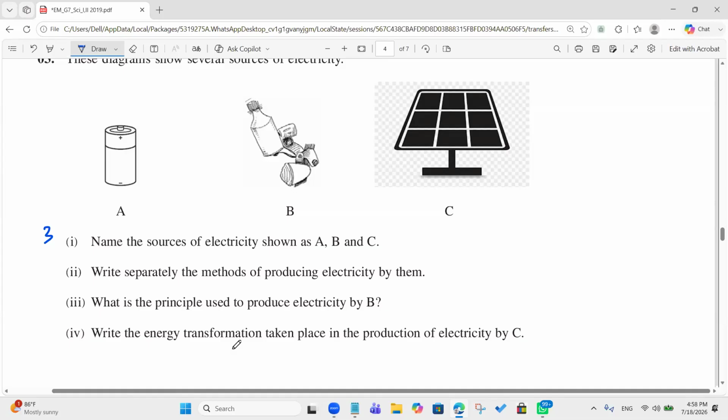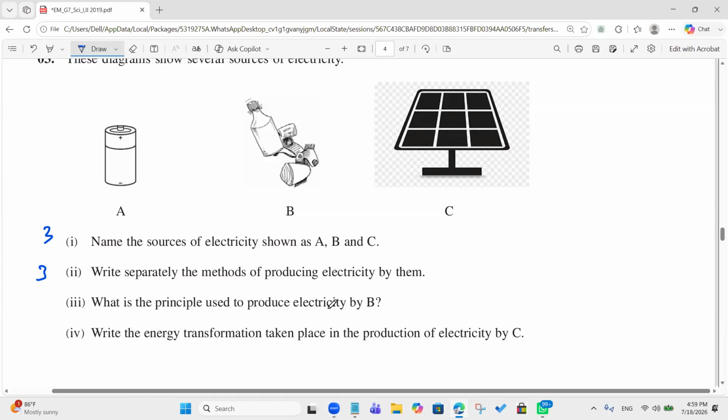What is the energy in the dynamo? It's operating by the movement of a magnet near the coil or moving a coil near the magnet. So kinetic energy. Yeah, the third one, you can take light energy, light energy is better. So take 3 marks for this.